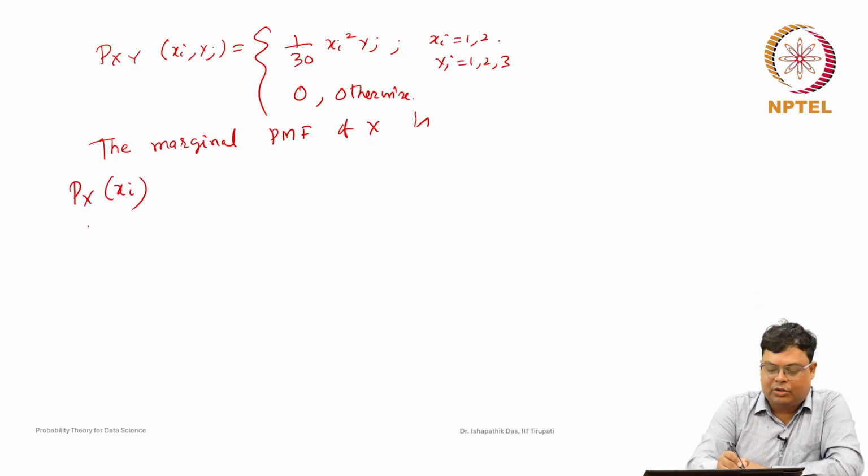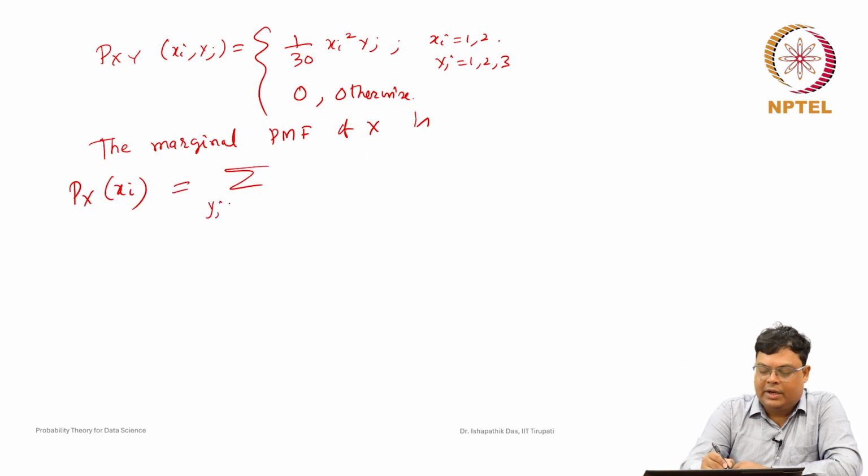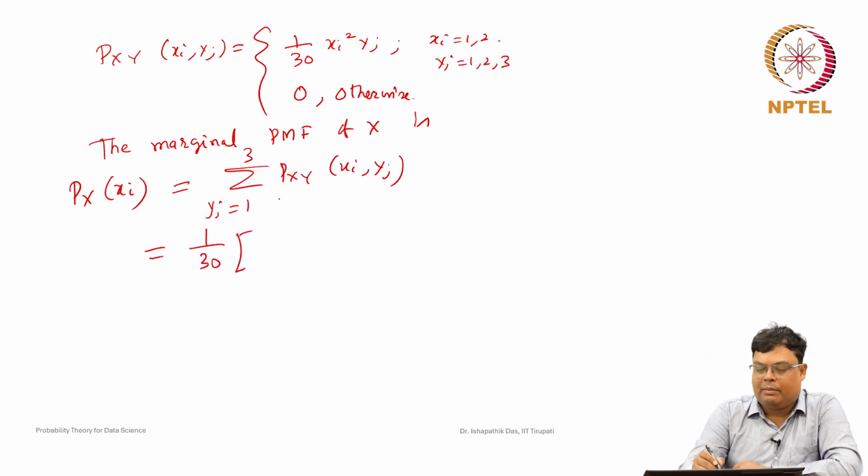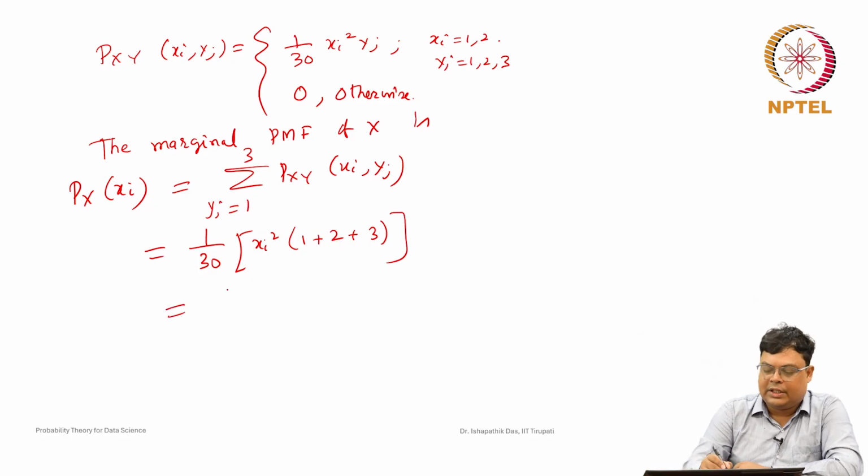So, we have to find Px of xi. xi can be 1 or 2. So, this is equal to the sum over the other variable, yj is 1, 2, 3, of Pxy of xi, yj. So, this is nothing but 1 by 30, then k is 1 by 30, then xi square into 1 plus xi square into 2 plus xi square into 3. Now this value will be for xi is 1 and 2, otherwise this value is 0.